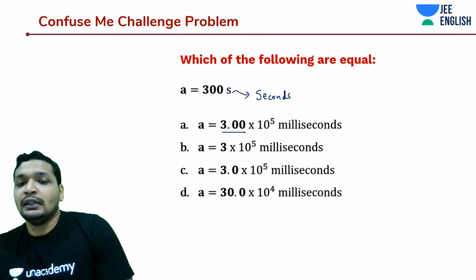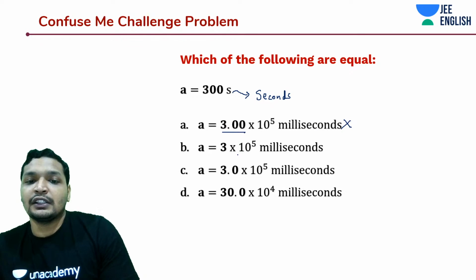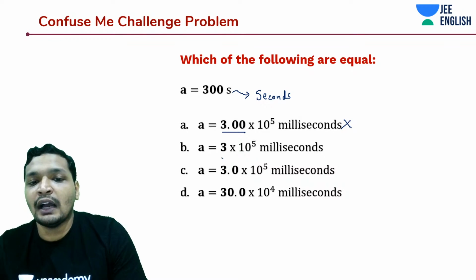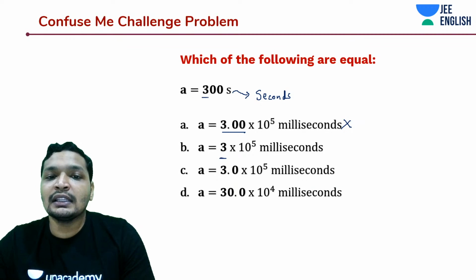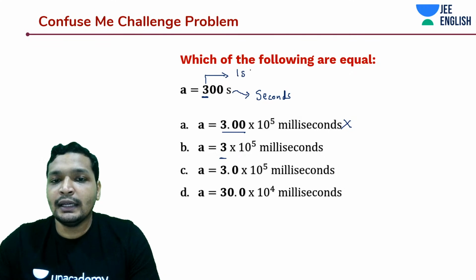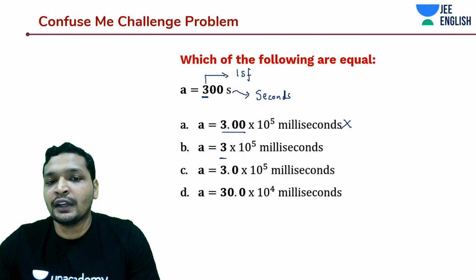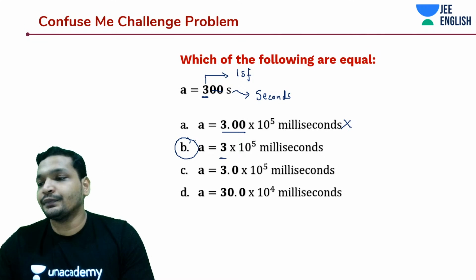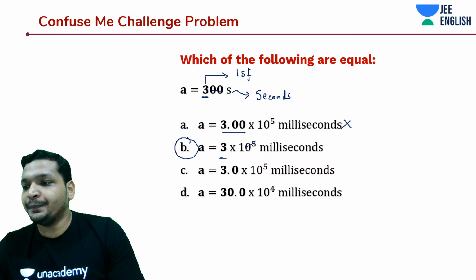This is wrong, right? Because you have 3 significant figures, whereas in this case you only have 1 significant figure, and in this case you have 1 significant figure, right? This is not significant figure. That's correct, Aryan. Pushpalata corrected. It should be B, right? This is not significant anyway.